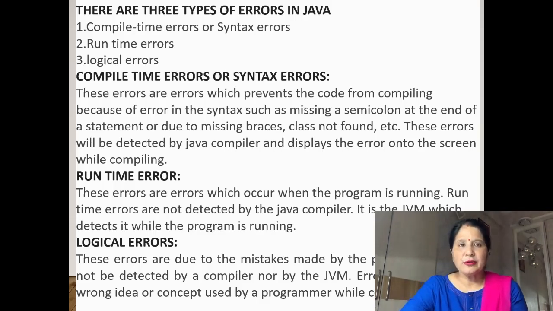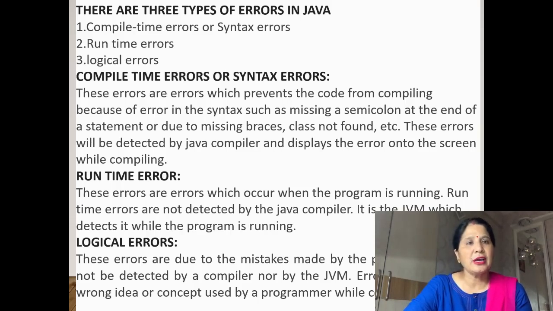First I will explain the errors. Errors are the unusual situations when we are executing our program. At that time there are some mistakes in our program that we will find. That type of unusual mistakes and unusual actions is known as errors. There are 3 types of errors. First is compile error or syntax error, second is runtime error, and third is logical error.